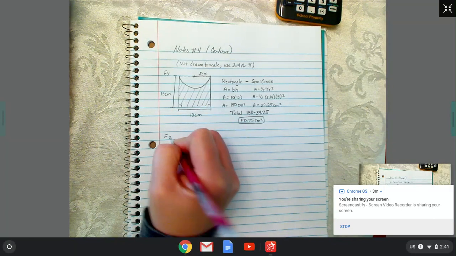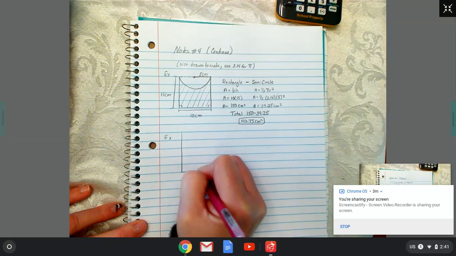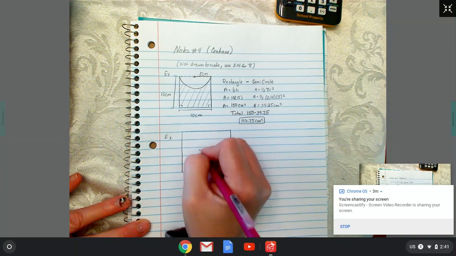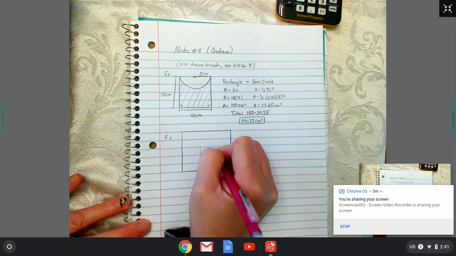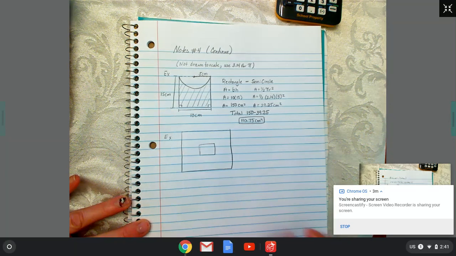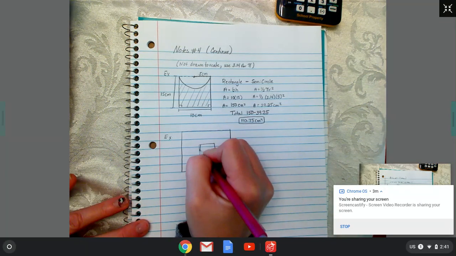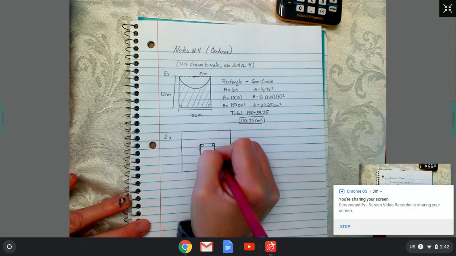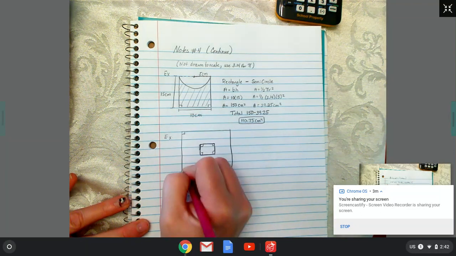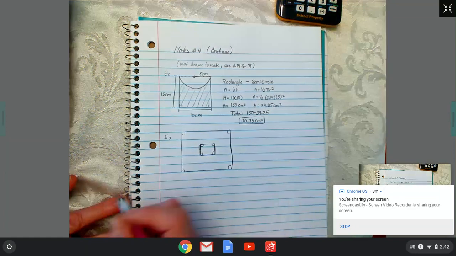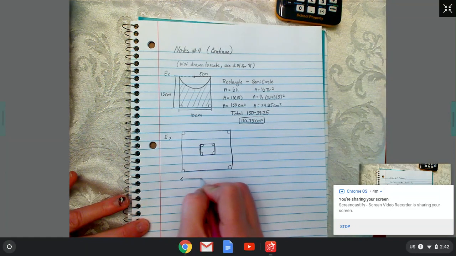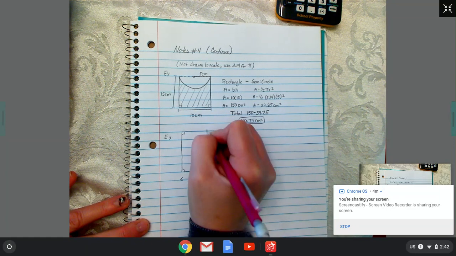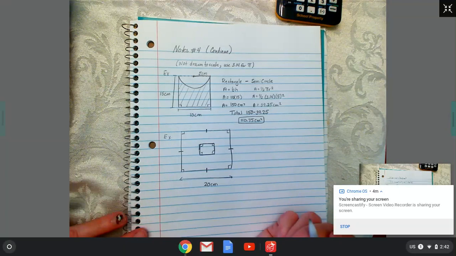The next example, I have a large square, and in the middle they have a smaller square that has been subtracted away. Remember, these are not drawn to scale, just freehanding. The original square had a length of 20 centimeters, equal on all sides, so I'll put tick marks to show it's equal.